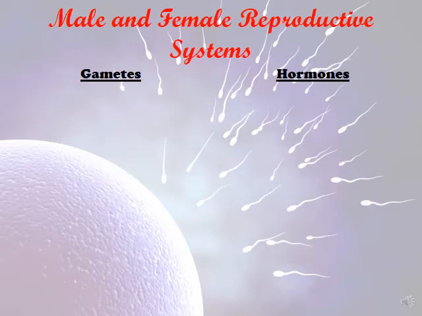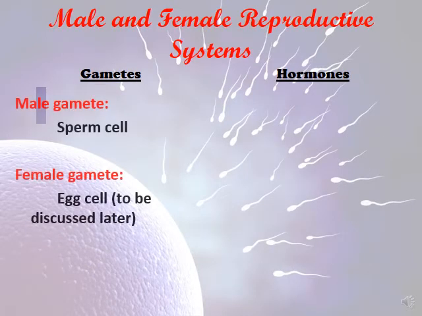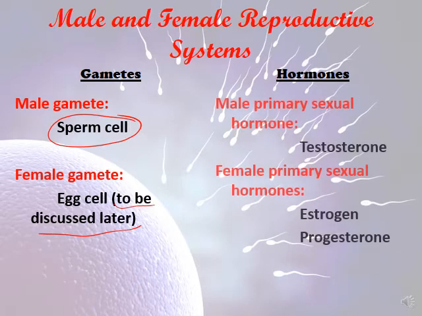So let's move now to the gametes. All of you know that the male gamete is called the sperm cell or the sperm. The female gamete is the egg cell, and we're going to discuss this later. Hormones: the male primary sexual hormone is called testosterone, while the female primary sexual hormones are estrogen and progesterone.